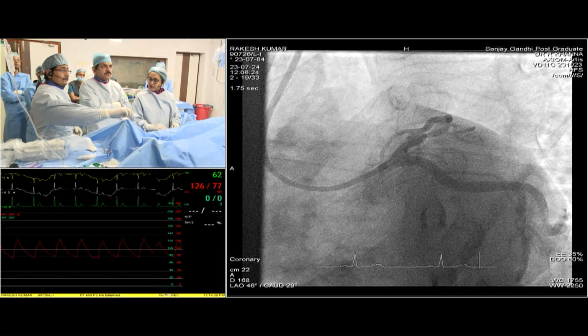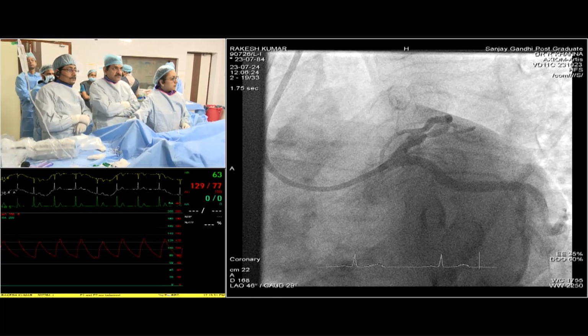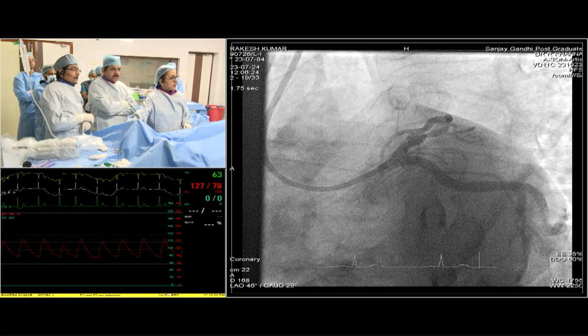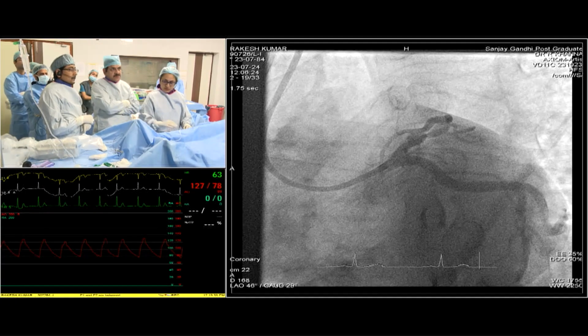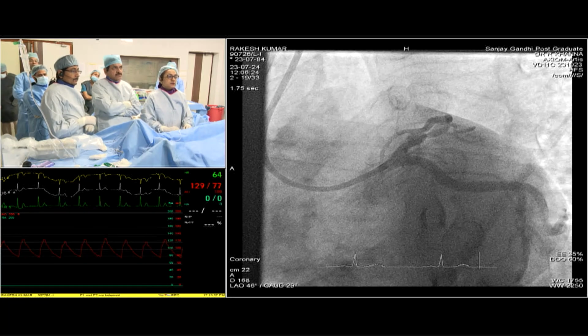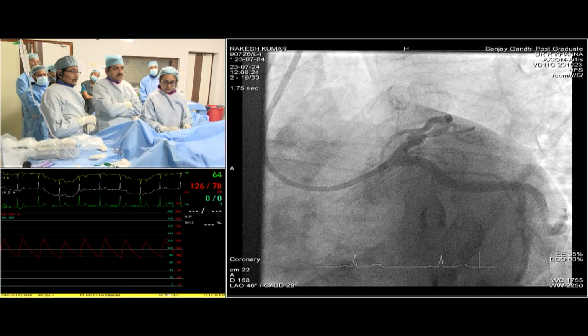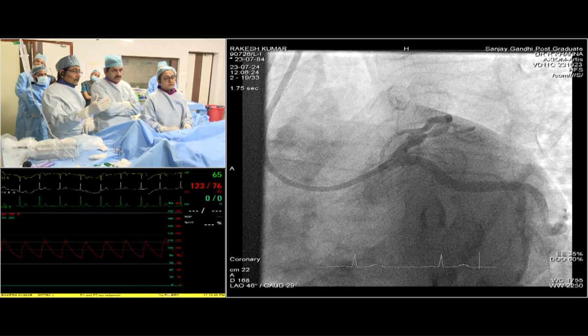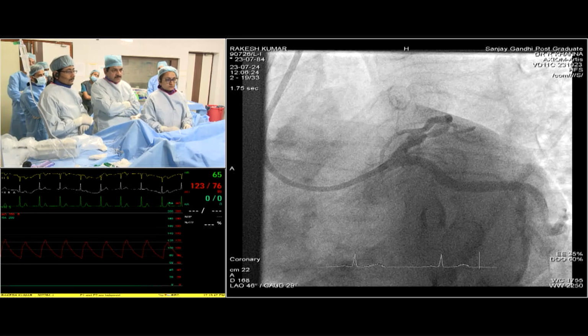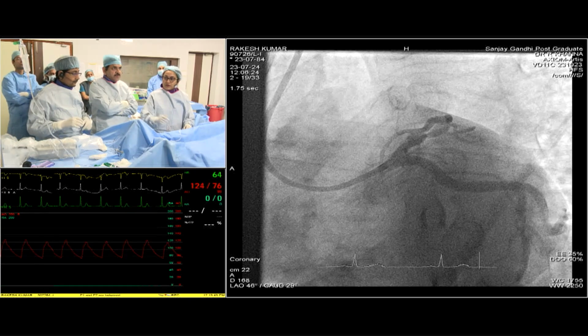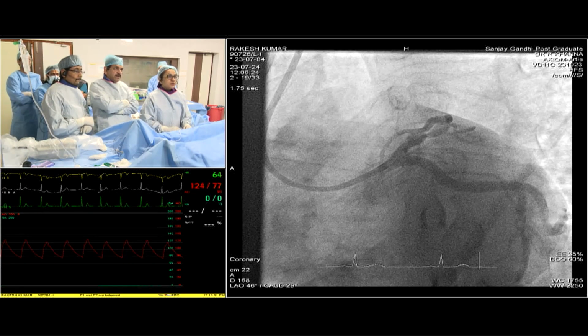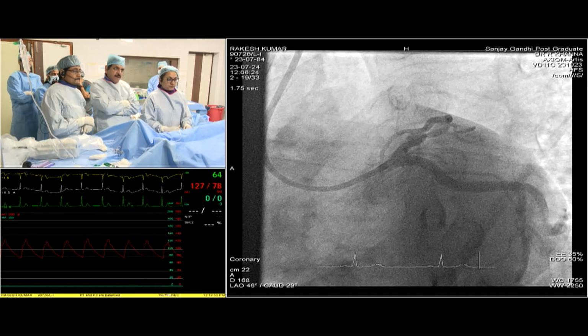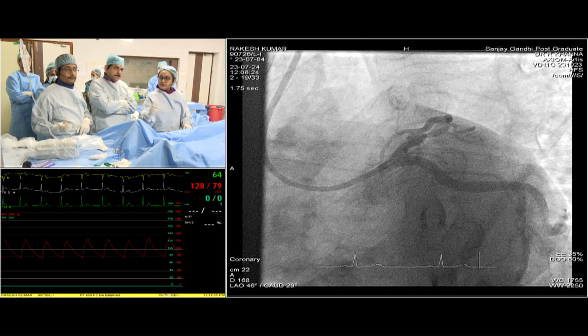Probably we have done a few check angiograms today, so we can have a relook at them and do imaging. Yes, imaging is probably required because we want to elucidate the etiology, whether it is a plaque rupture or something else, and also look at that ectatic segment. So we need imaging, probably OCT. I think you just wire the LAD and do the imaging first. Can we have today's angiogram? Can you run today's angio, please?